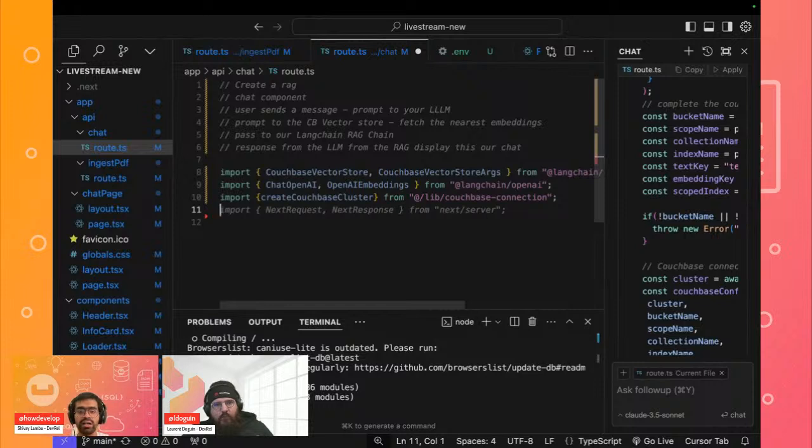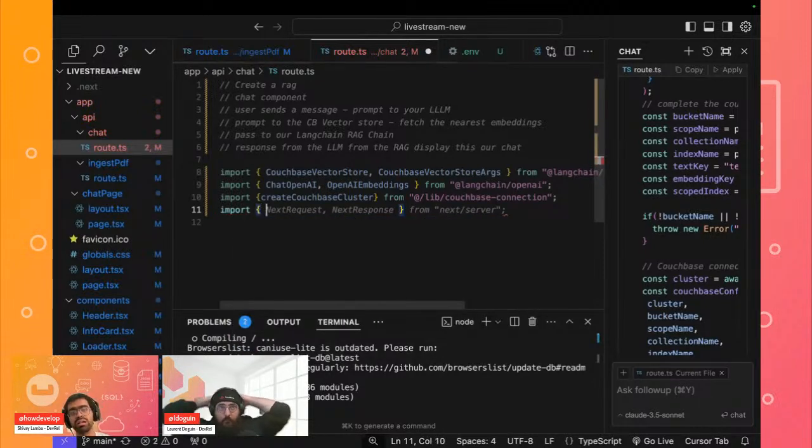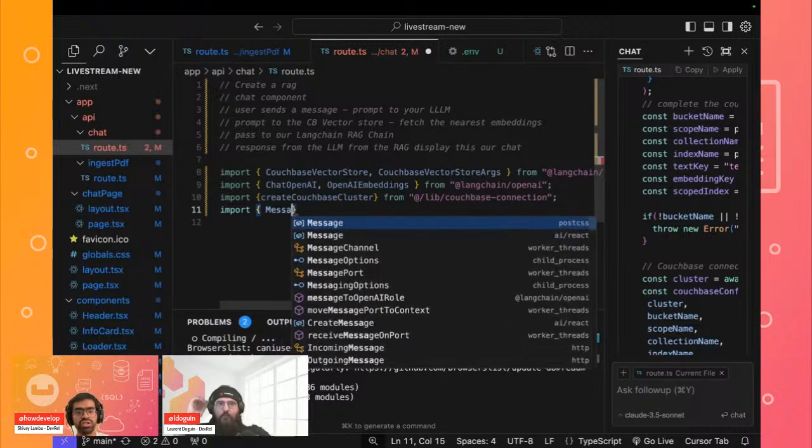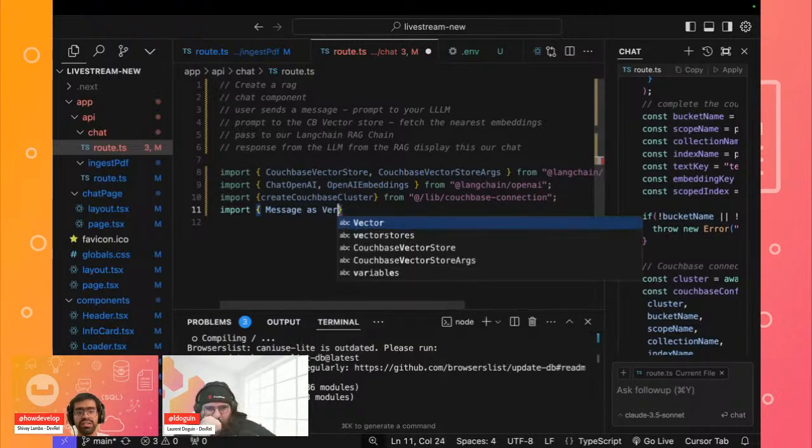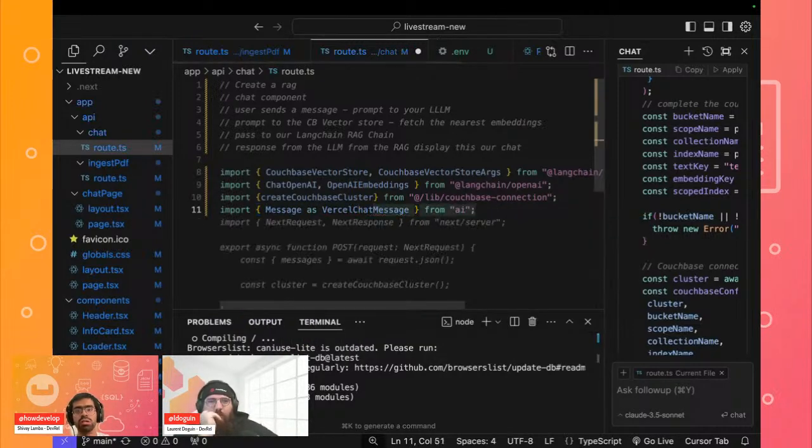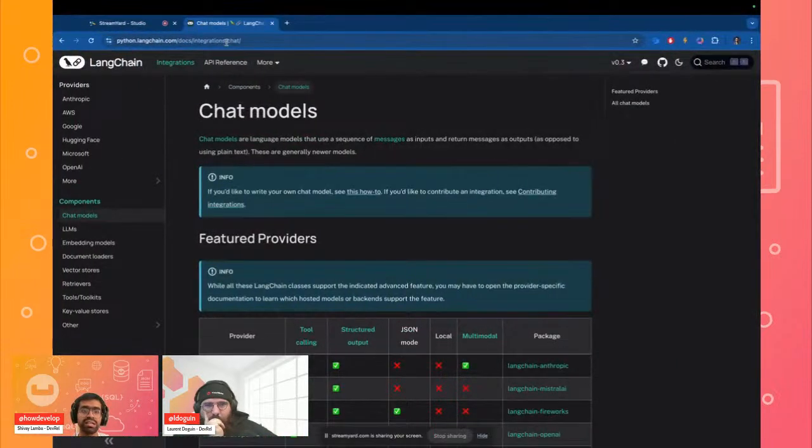Now, an additional thing that we'll do is that we want to showcase our messages as the human message, and we also want to basically stream our response. Vercel actually does have both of these. So we can show that as our response is actually streaming. We can show the message as the Vercel chat message. This actually comes from the Vercel AI SDK.